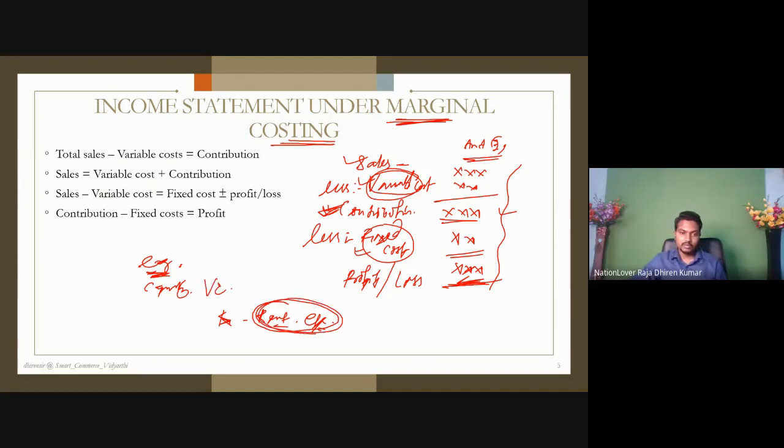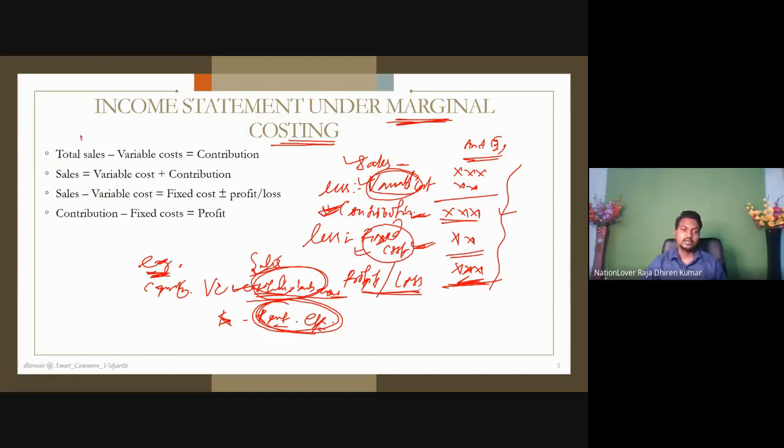But the variable cost, that means the cost of material, labor charges, wages etc., these must be covered up first, otherwise the business will be shut down. Understand the point? That's why first the businessman is interested to know what is its contribution. So first sales reduced by the variable cost, then we get the contribution. Next to it, if anything remains, then fixed cost, then profit and loss account. So in this way we will analyze the cost.